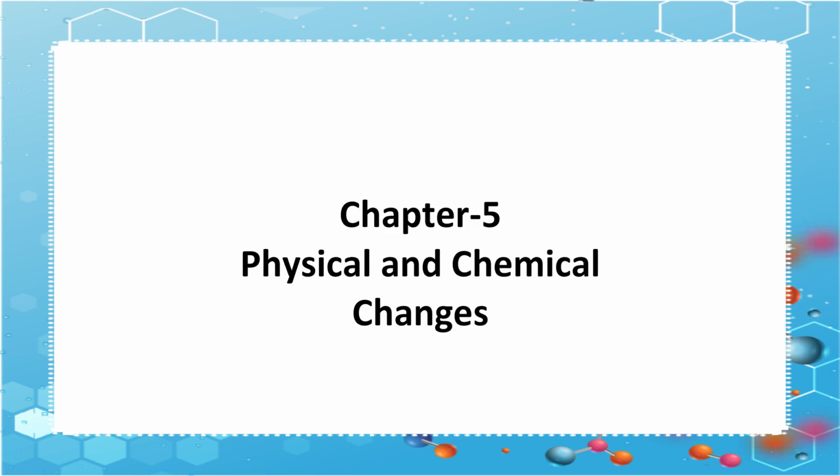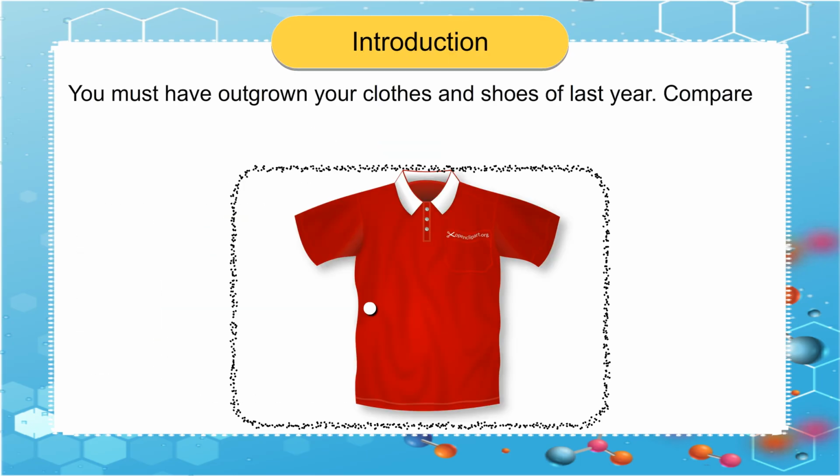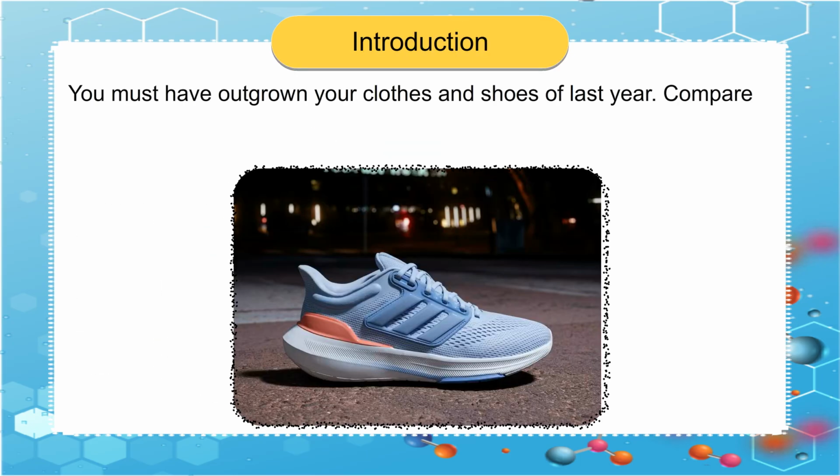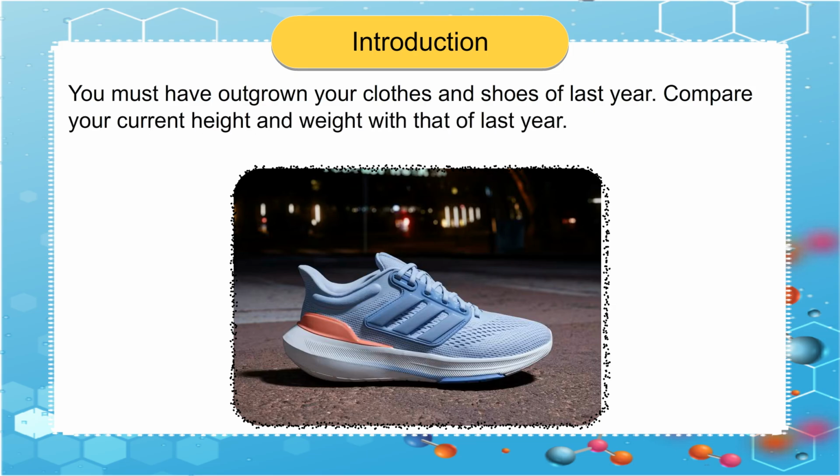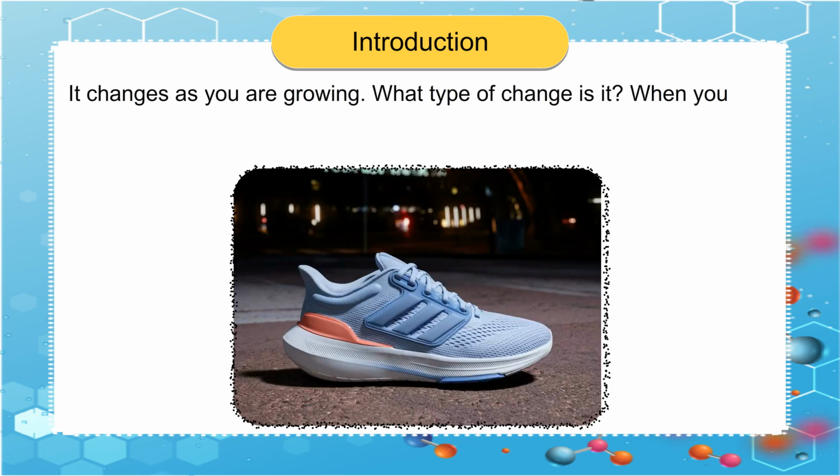Chapter 5. Physical and Chemical Changes. Introduction. You must have outgrown your clothes and shoes of last year. Compare your current height and weight with that of last year. It changes as you are growing. What type of change is it?